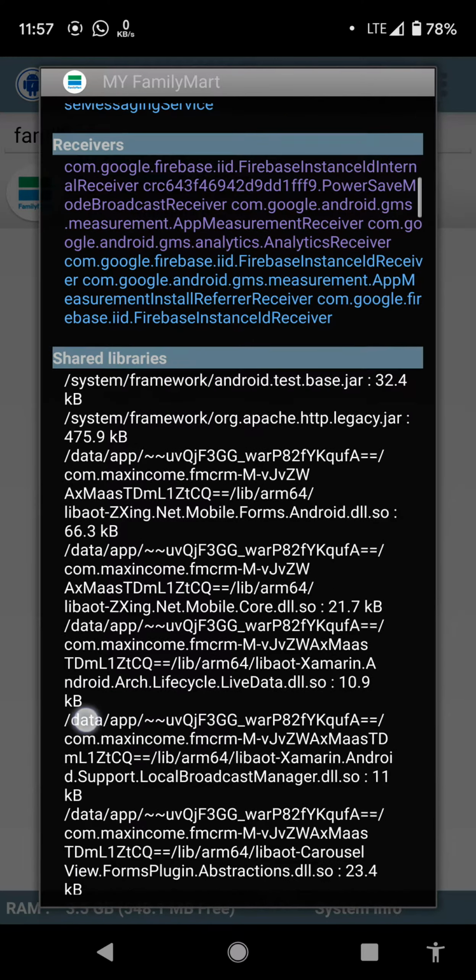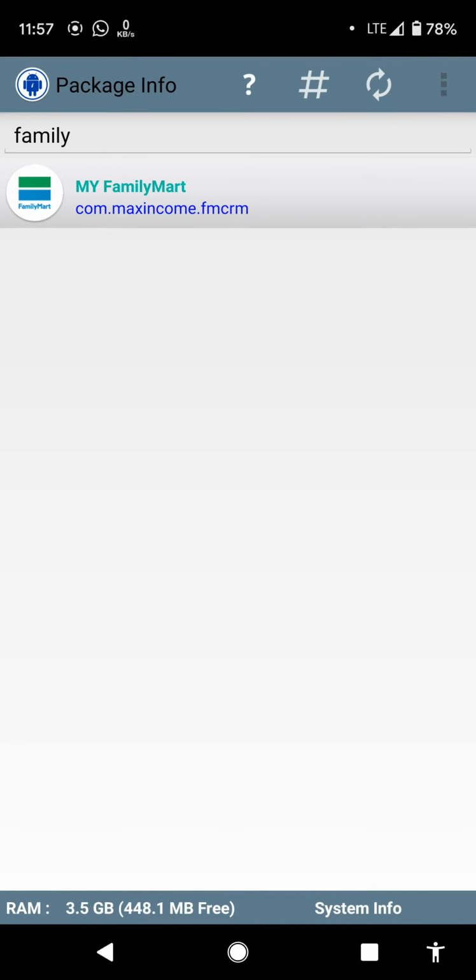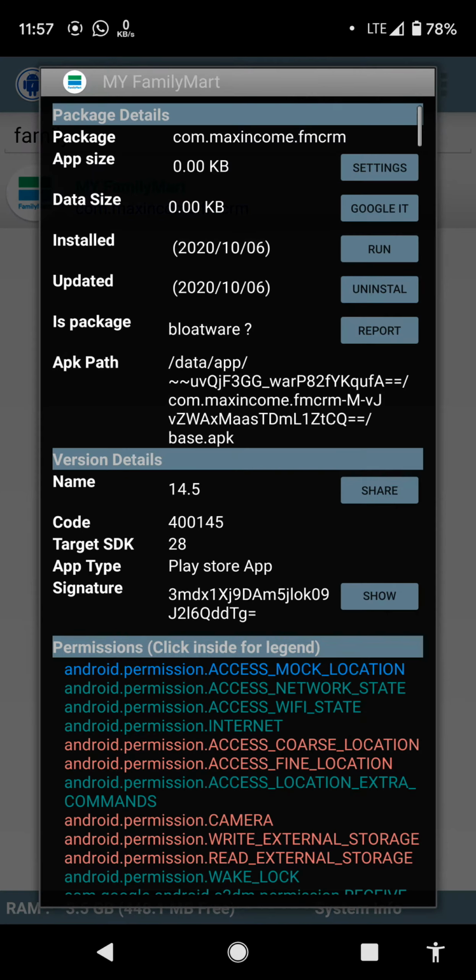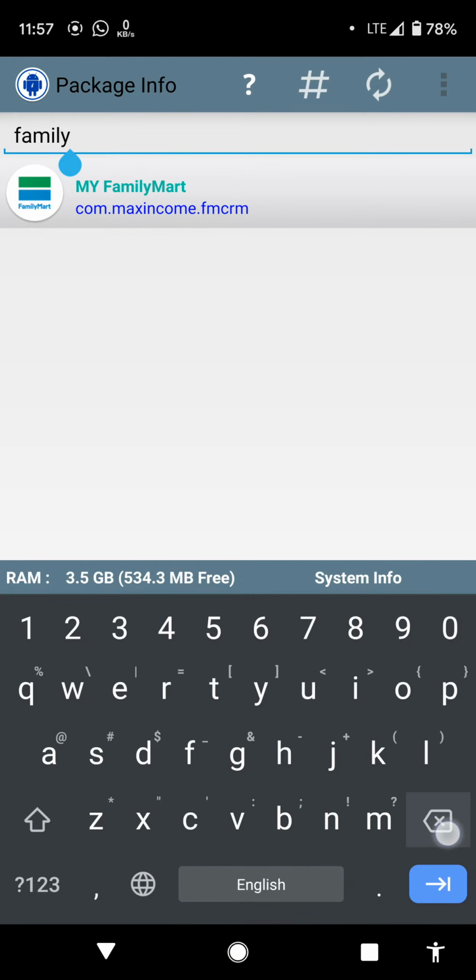So this application also runs a Firebase database. So next we are going to go to the Lazada application.